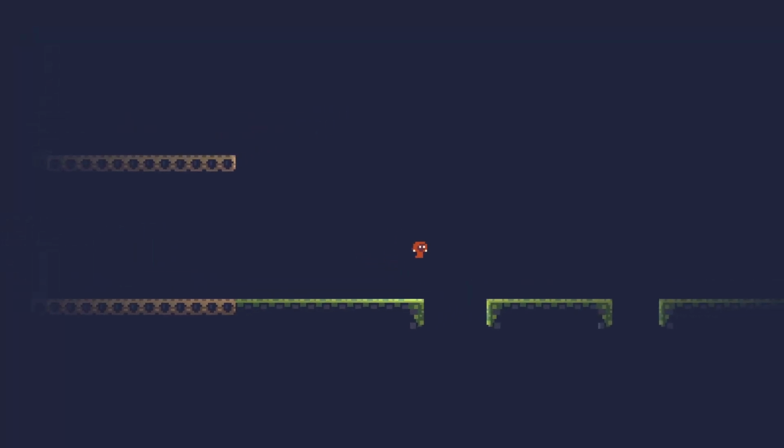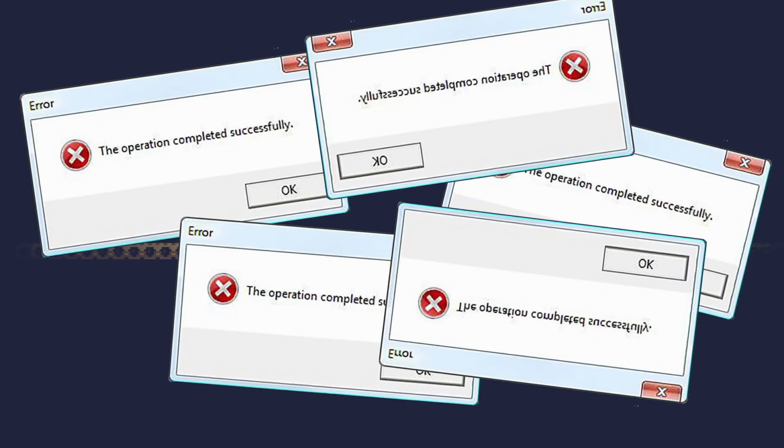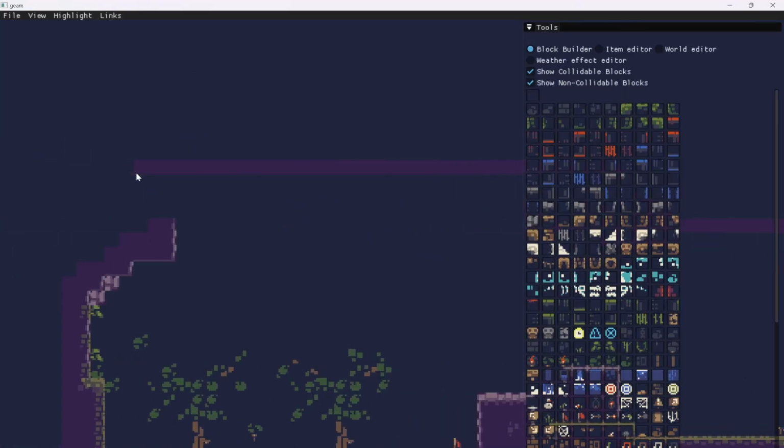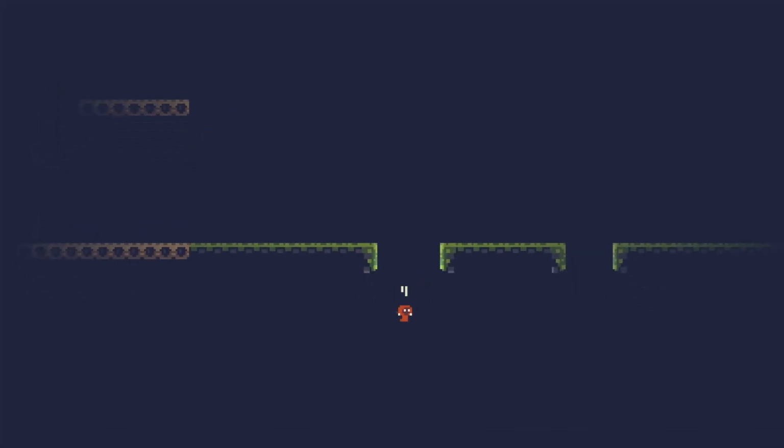Okay, bye. For example, the game crashes if you fall from the map. This would not be a problem normally, because I made my levels, so it's impossible to do that. But now that I'll give you irresponsible people the option to make your own maps, I need to fix that.